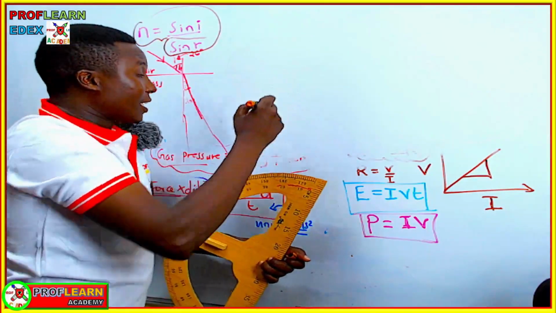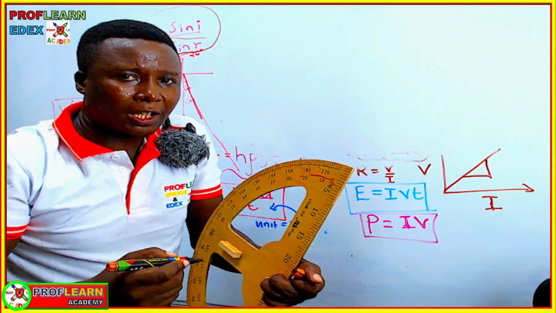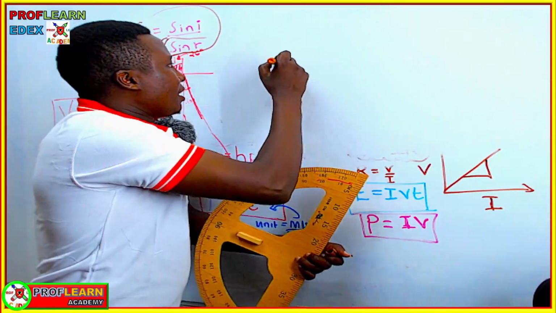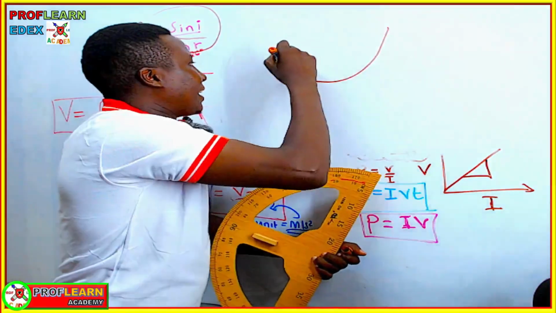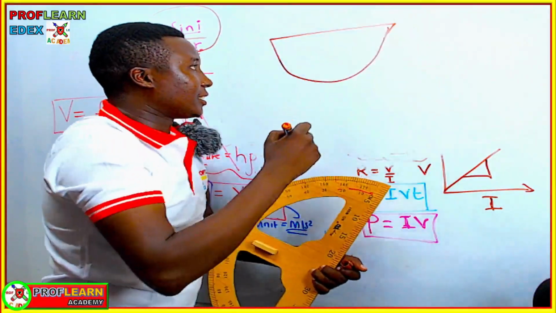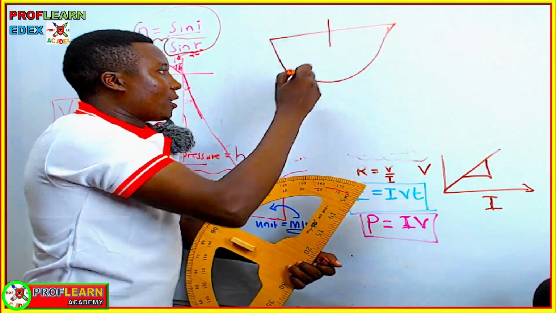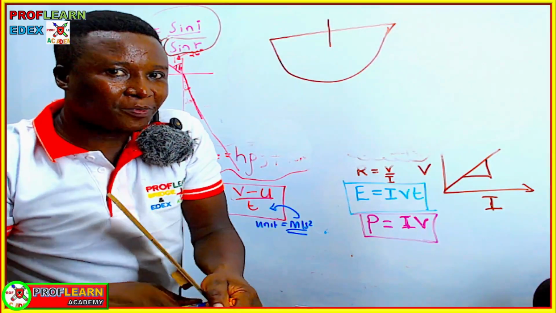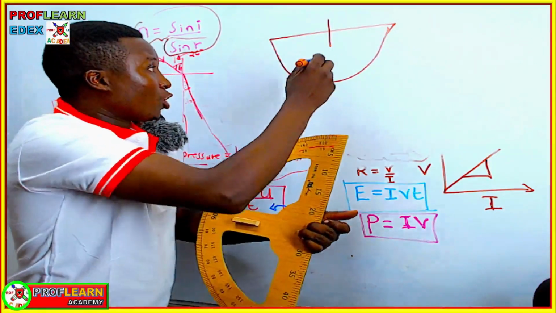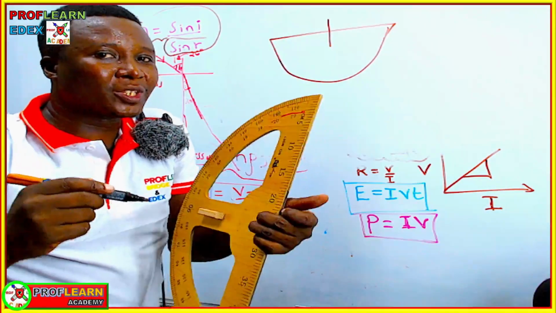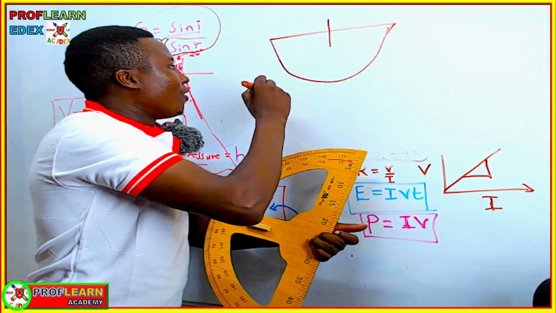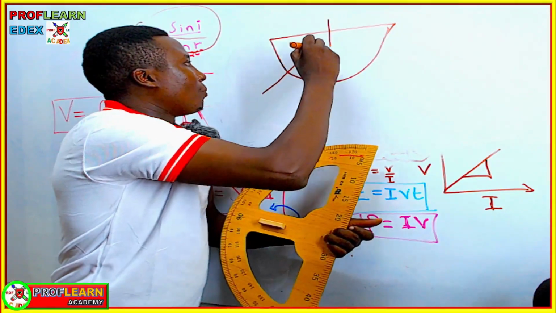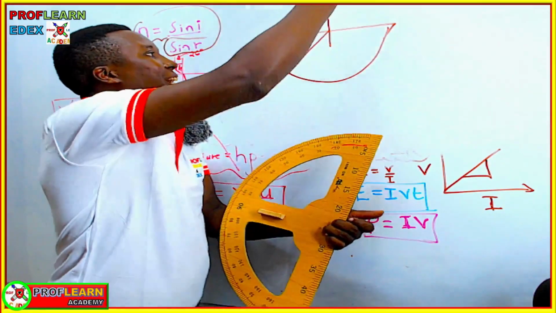So when we are talking about the critical angle, remember, we are talking of a glass block, and for total internal reflection, a condition for total internal reflection to take place is that the ray of light must be moving from a dense medium to a less dense medium.